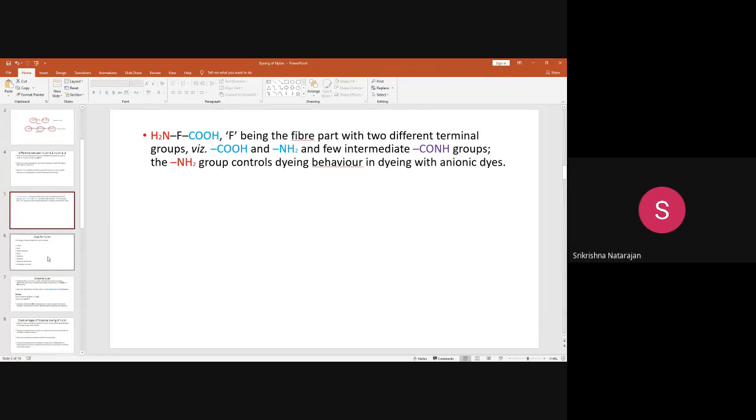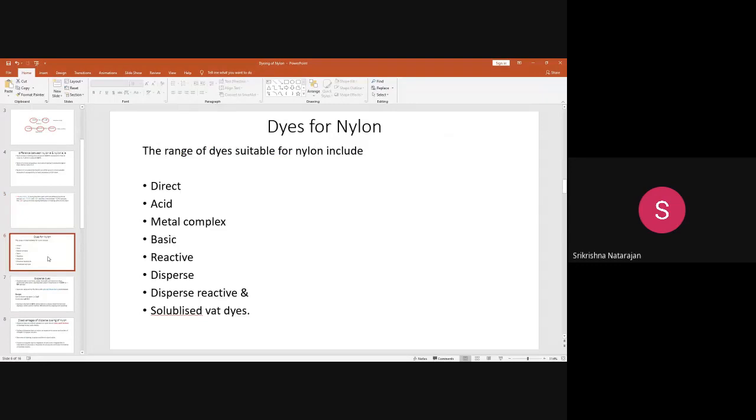So how to dye this nylon? What type of dye can you use? It includes a number of dyes. Nylon can be dyed with a number of dyes like direct, acid, metal complex, basic, reactive, disperse reactive, and solubilized dyes. The number of dyes to dye nylon is very high. It has a high opportunity to be dyed with a variety of dyes. But commercially, acid dyes are used for dyeing.